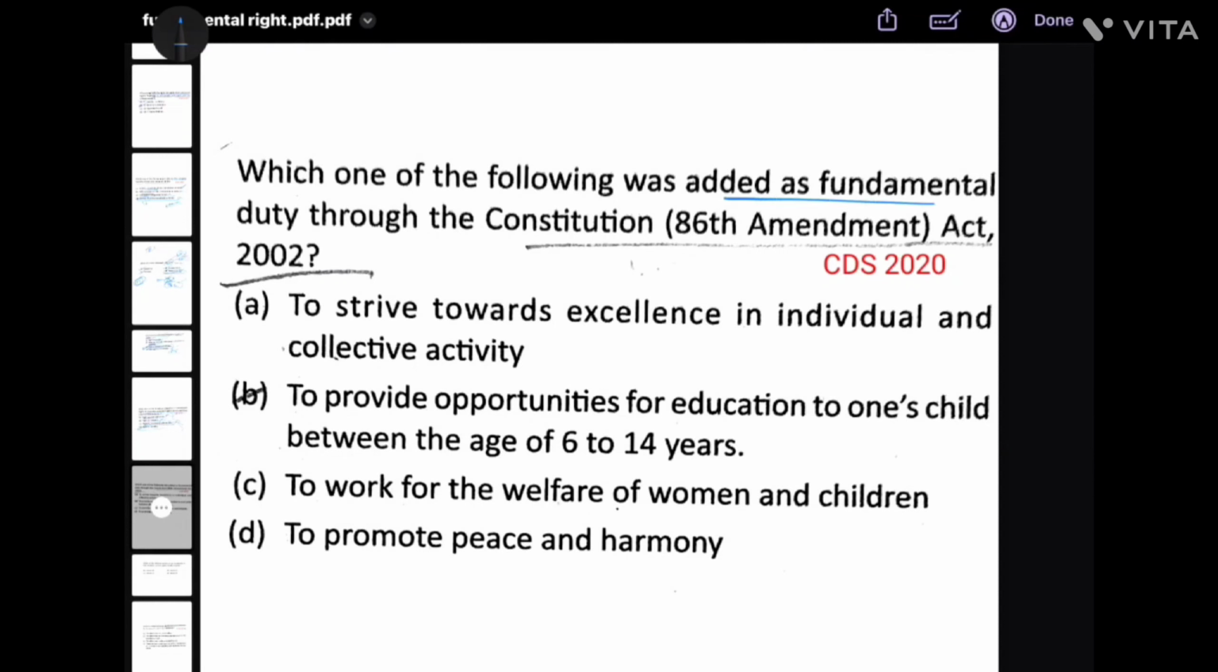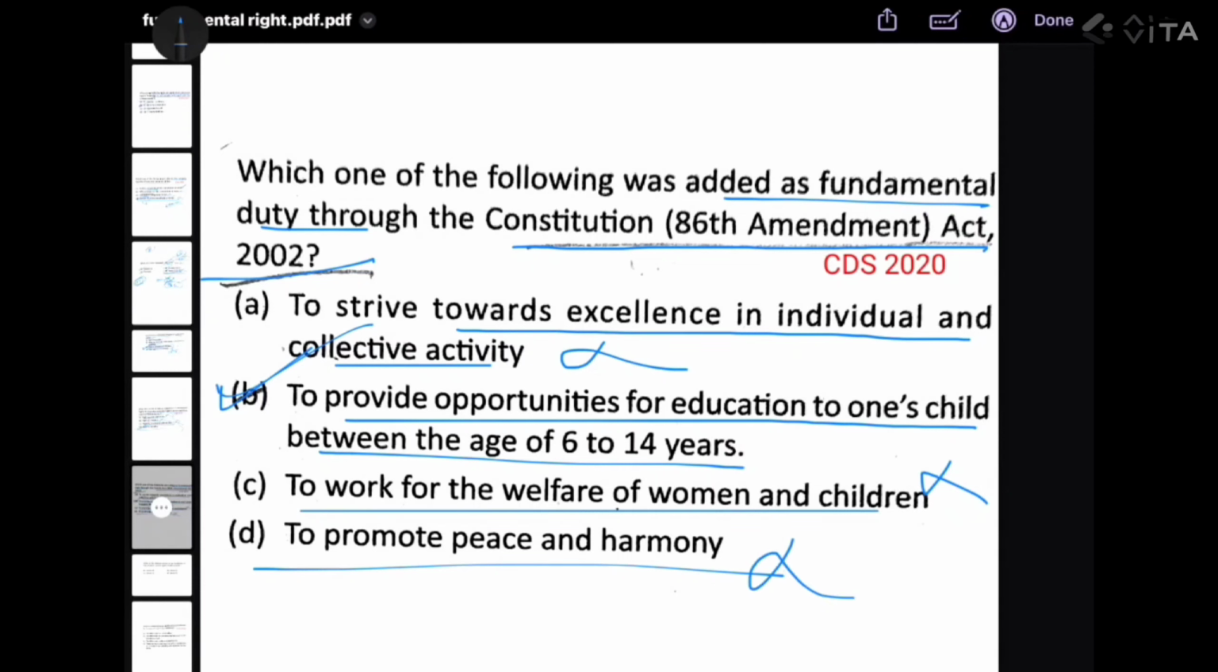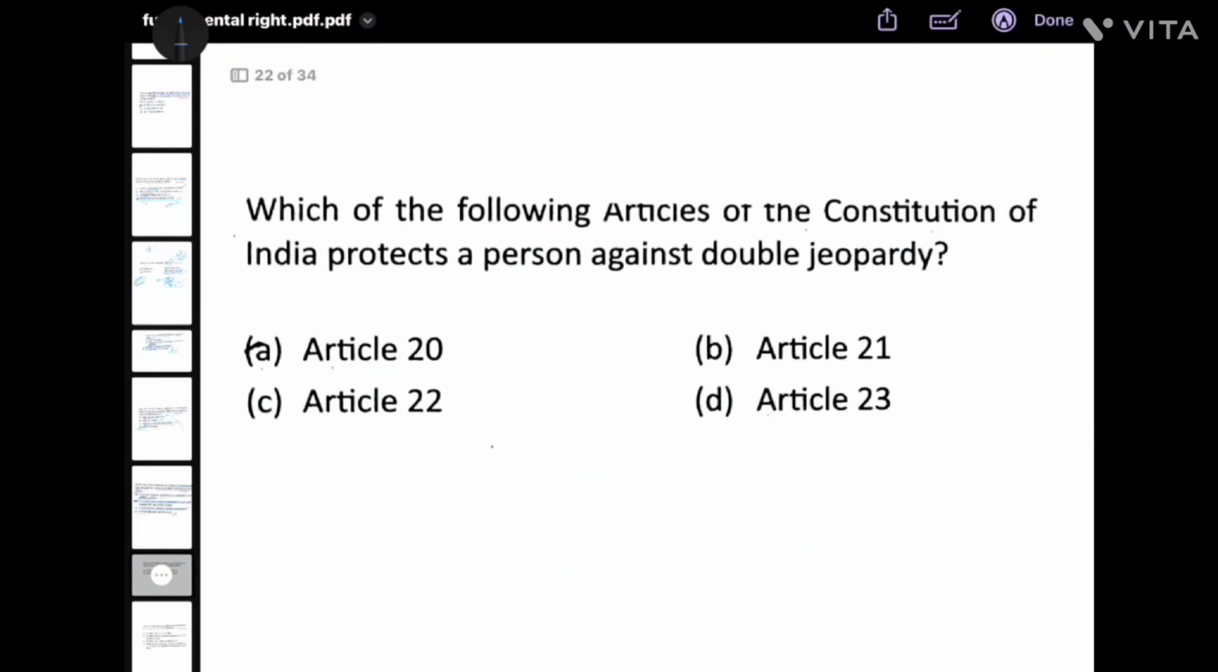Which one of the following was added as a fundamental duty through the Constitution 86th Amendment Act 2002? This fundamental duty question has come by mistake in fundamental rights, but let's see. To strive towards excellence in individual and collective activity? No. To provide opportunity for education to one's child between the age of 6 to 14? This is right. To work for the welfare of women and children? No, it is a directive principle of state policy. To promote peace and harmony? No. B is your answer. Next.